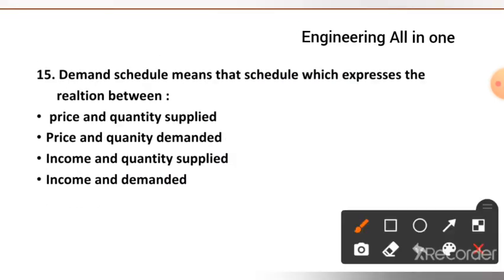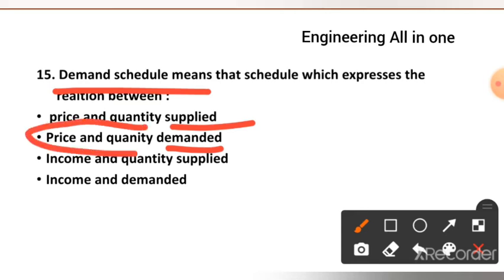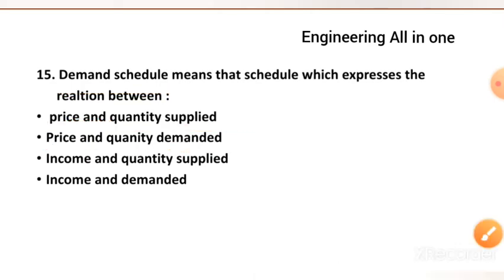Now see question number 15. Demand schedule means that schedule which expresses the relation between price and quantity. First is demanded price and quantity supplied. Second is demanded income and quantity supplied, and income and demanded. The right option to this question is option number 2, price and quantity demanded.